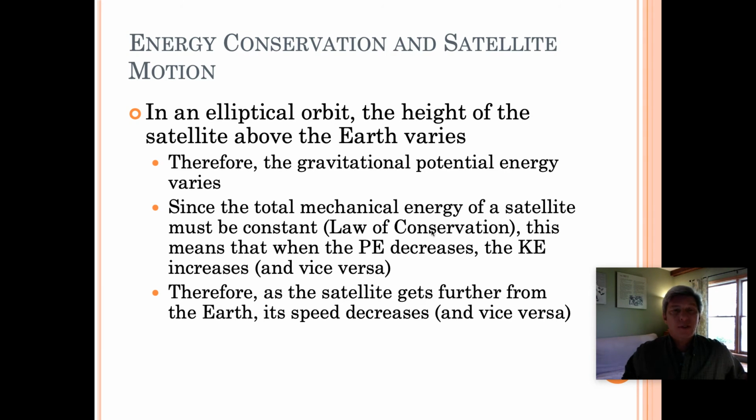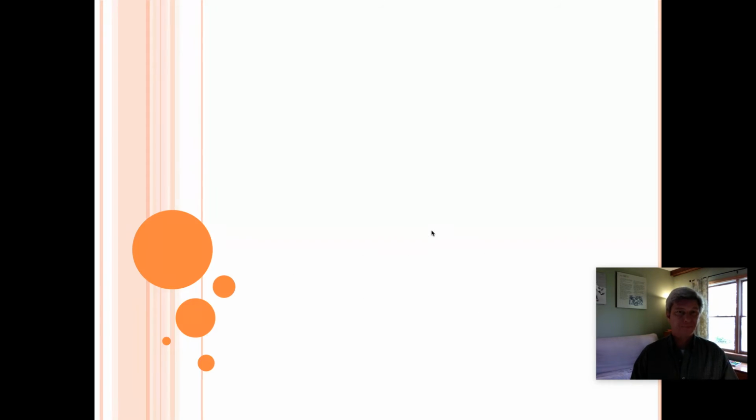So the same kind of thing is going on with elliptical orbits as occurs with a projectile that's simply thrown up into the air. The closer it is to the Earth, the faster it's moving. The further away from the Earth, the slower it's moving.